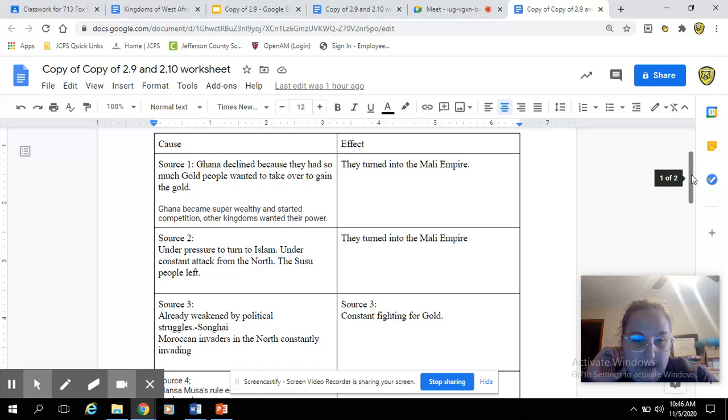For source 1, and again, it's okay if you really struggle and you want to copy off of my screen, but I'm really encouraging people to try to come up with your own. Try to go back to the source and write something in your own words. There are two reasons. You will learn a lot more by doing that. If you're just copying my screen, you're going to get a good grade, but you're not going to learn anything.